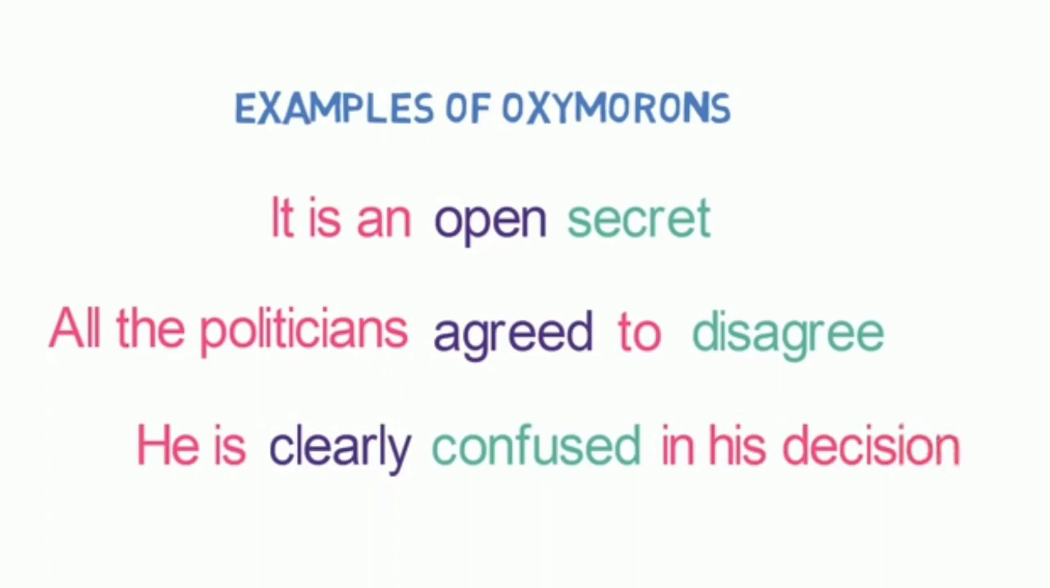Let us see a few examples of oxymorons. It is an open secret. Here, two contradictory words, open and secret, are given. Next example, all the politicians agreed to disagree. Here, two opposite words are given, agreed and disagree. Third, he is clearly confused in his decision. Here, two contradictory words, clearly and confused, are given.